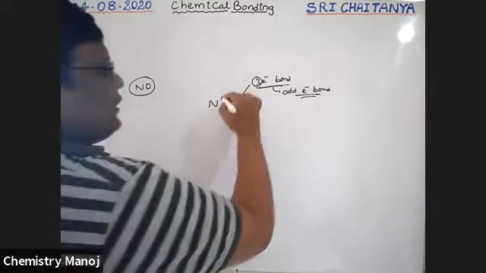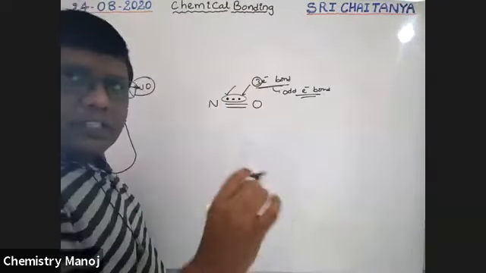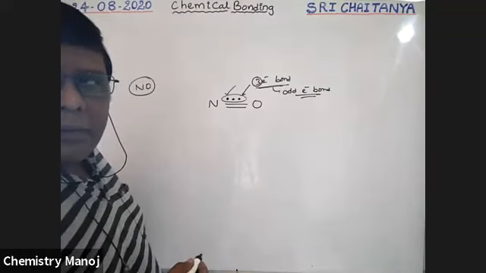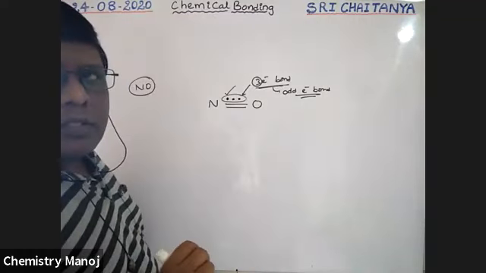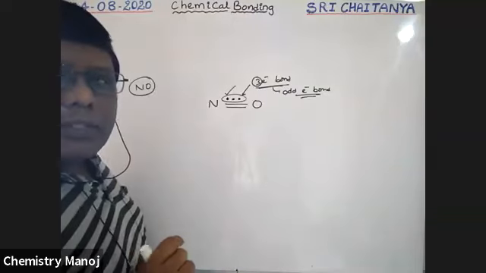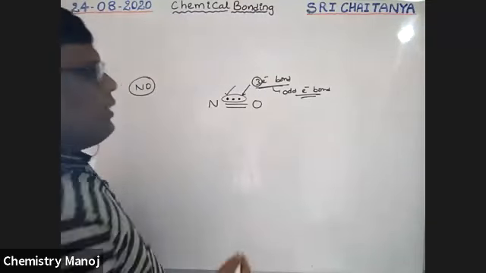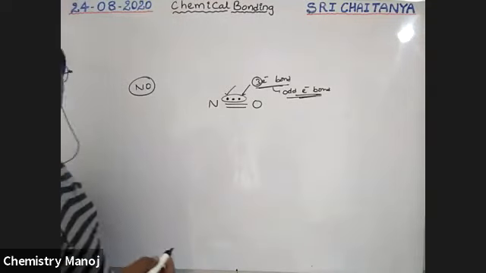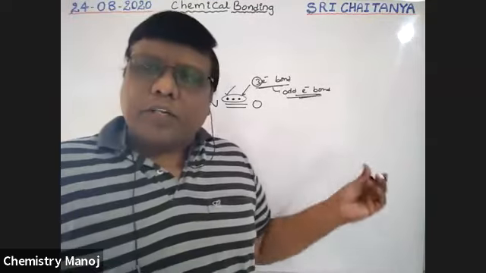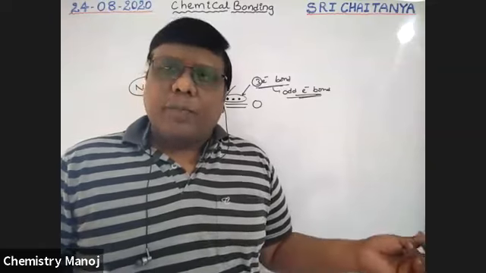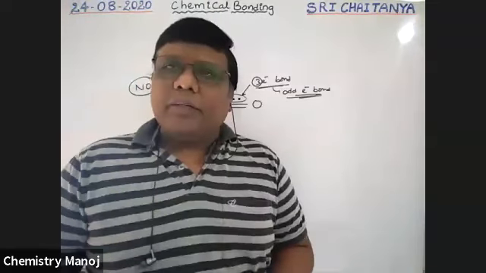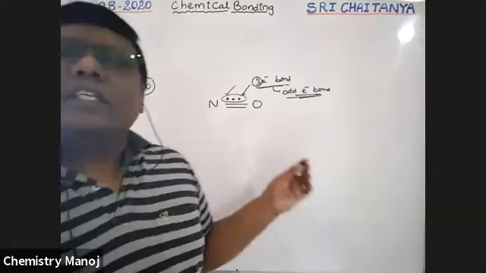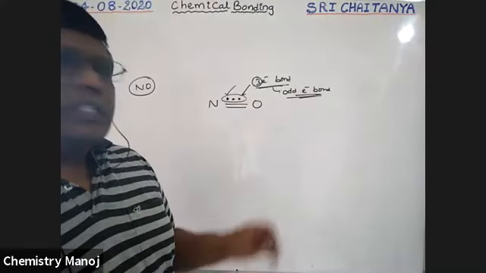Why is this odd electron bond formed? How is it formed? It is not explained by this theory, because a bond is nothing but 2 electrons, but here a 3 electron bond exists. So the formation of this odd electron bond is not explained by Lewis, in particular by the octet rule. If the octet rule fails, the Lewis-Kossel theory fails. This is very important.